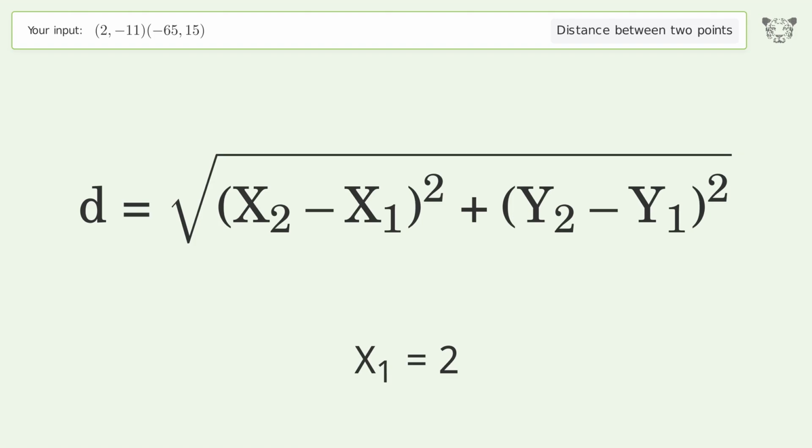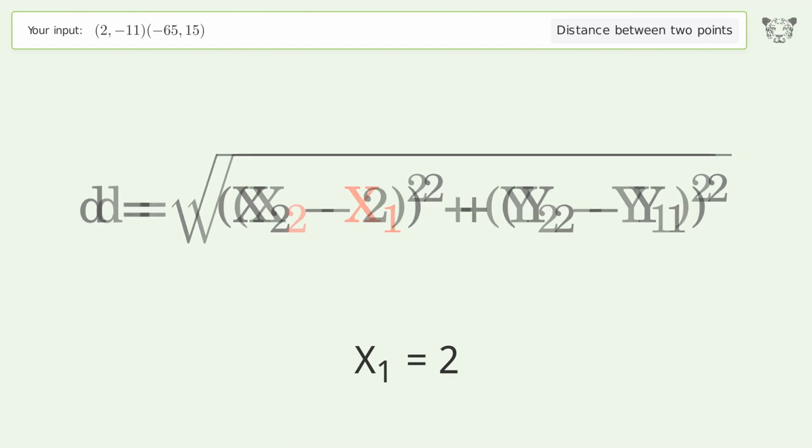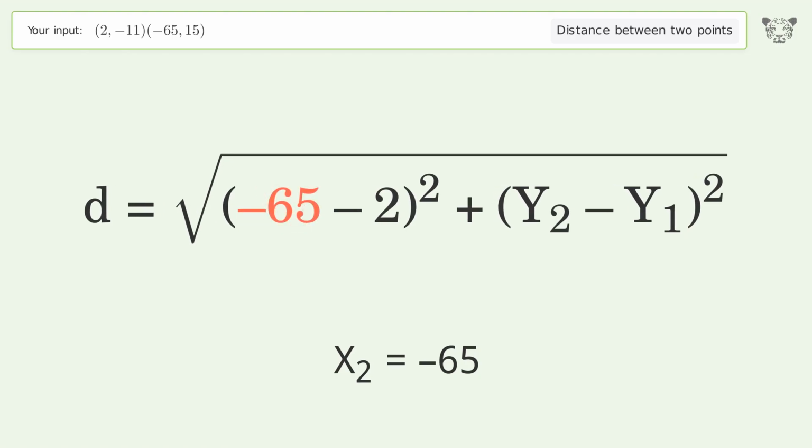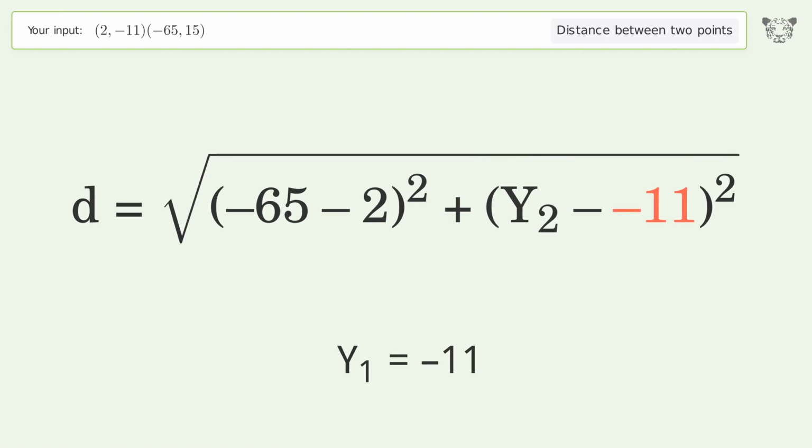x1 equals 2. x2 equals -65. y1 equals -11. y2 equals 15.